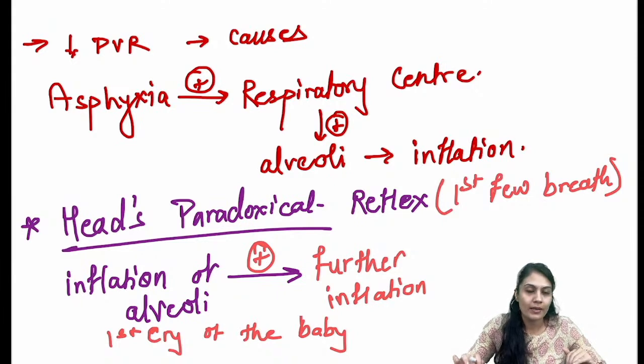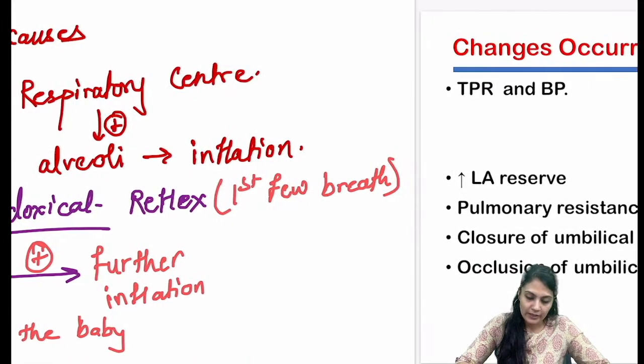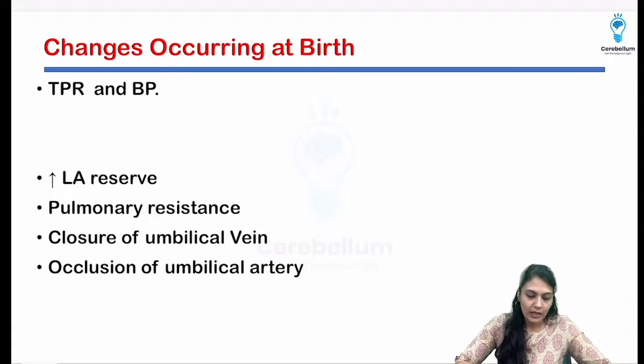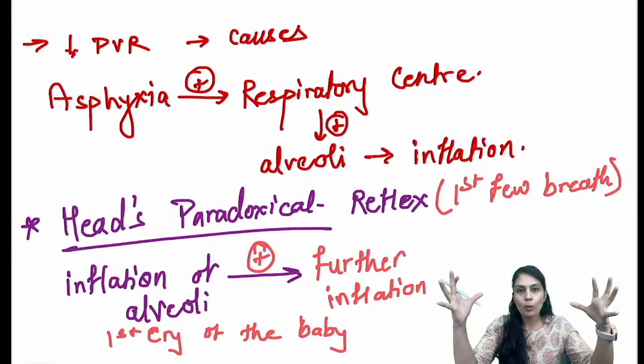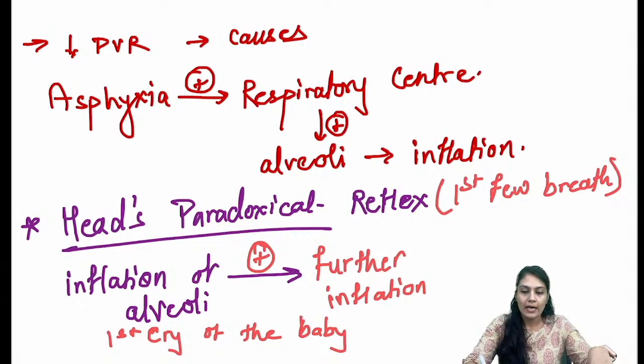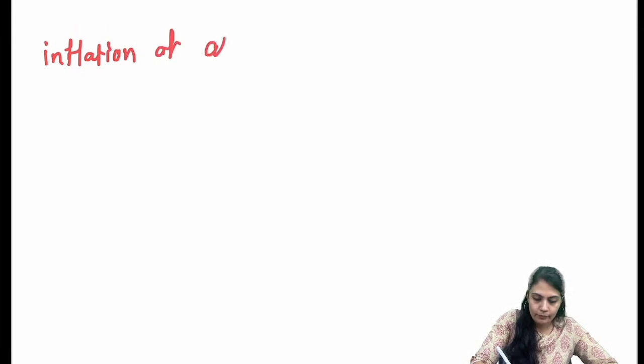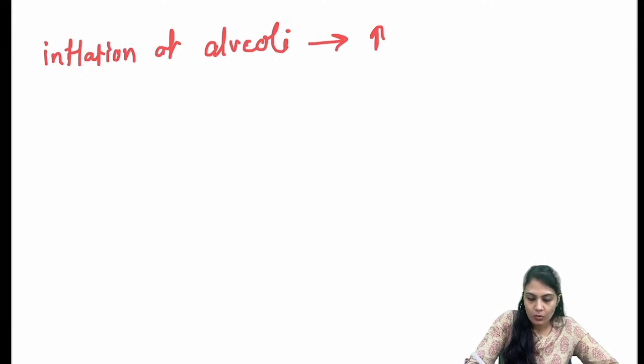The reason over here is Head's paradoxical reflex, because most of the air goes from the oral area first, right? And that activates Head's paradoxical reflex. Very, very important. And for the first time, the alveoli are going to inflate properly, and there is no more hypoxia. Because of the inflation of the alveoli, oxygenation in the alveoli will increase. That means there is no hypoxia now.